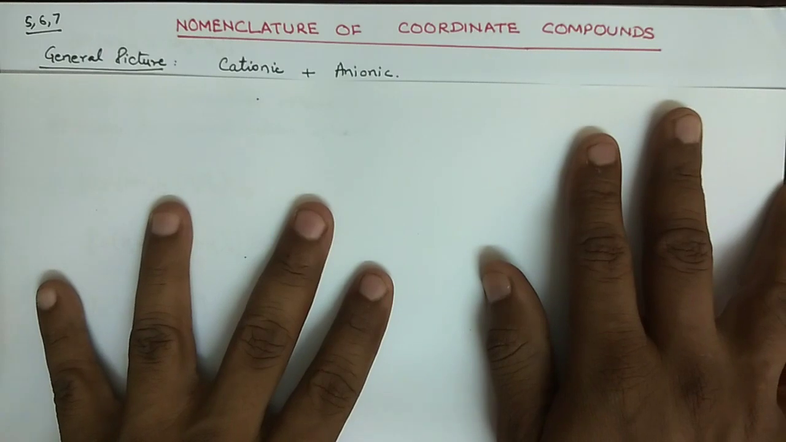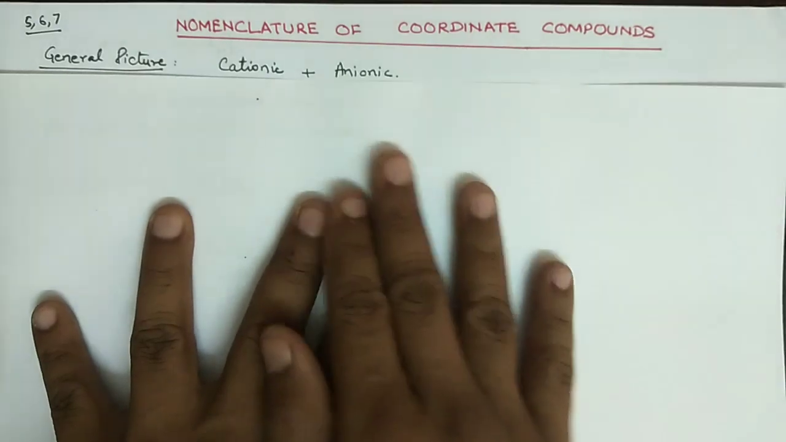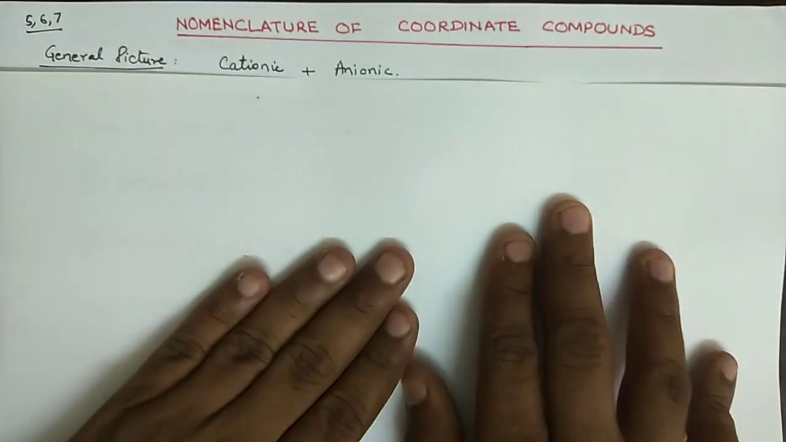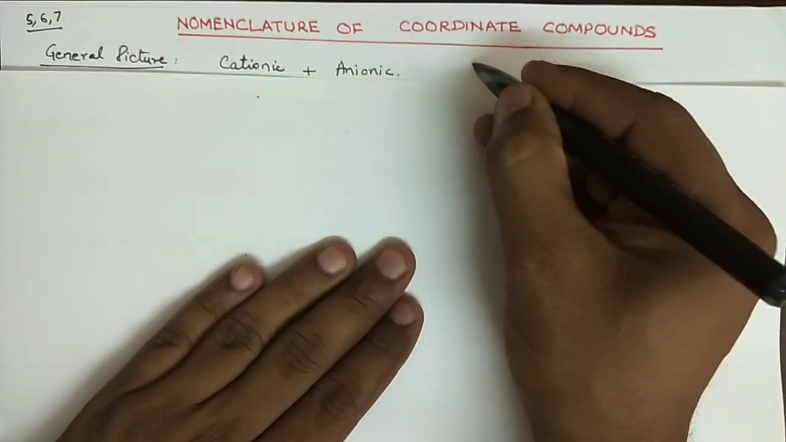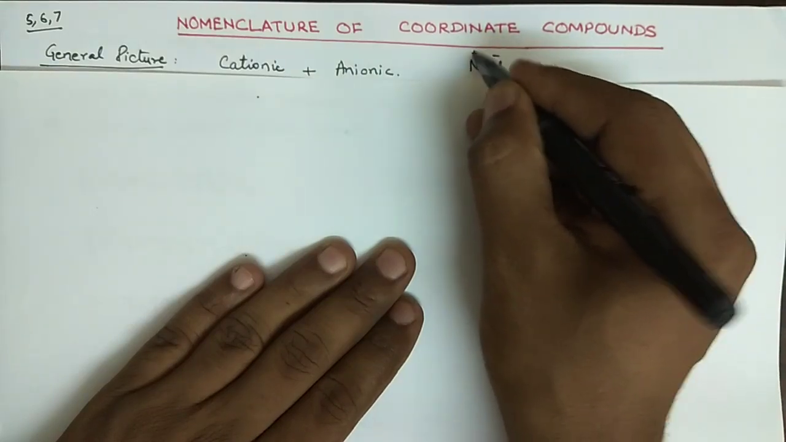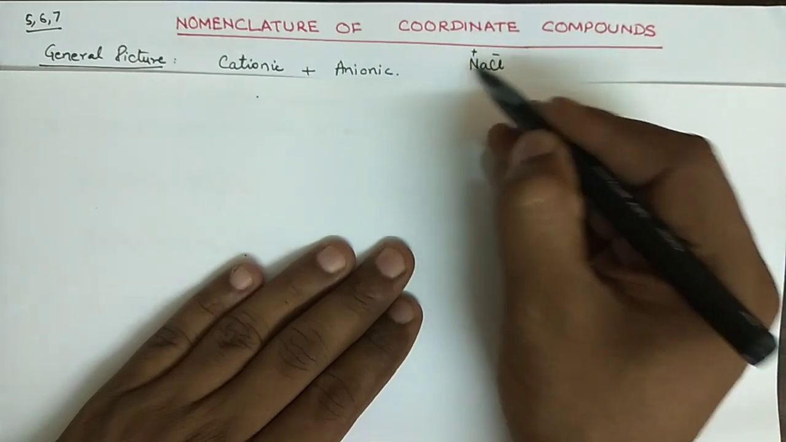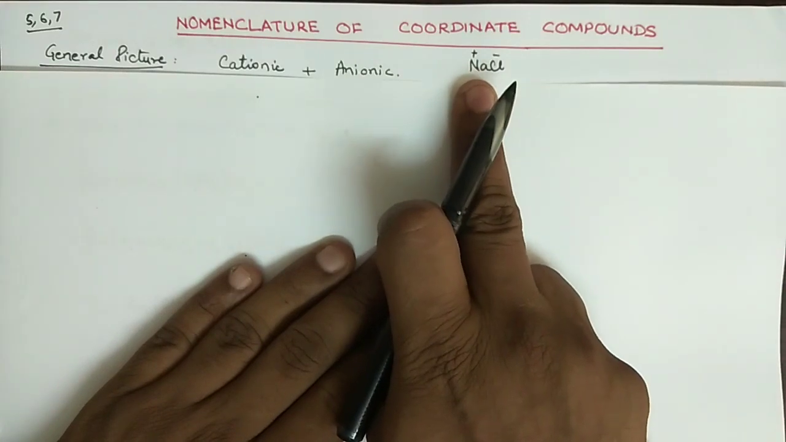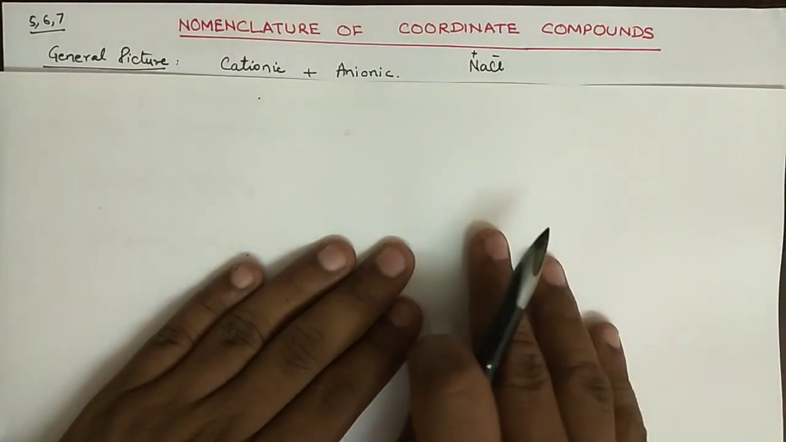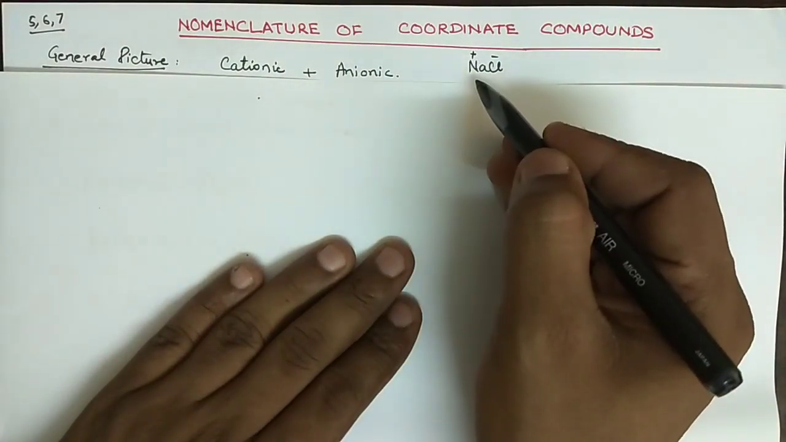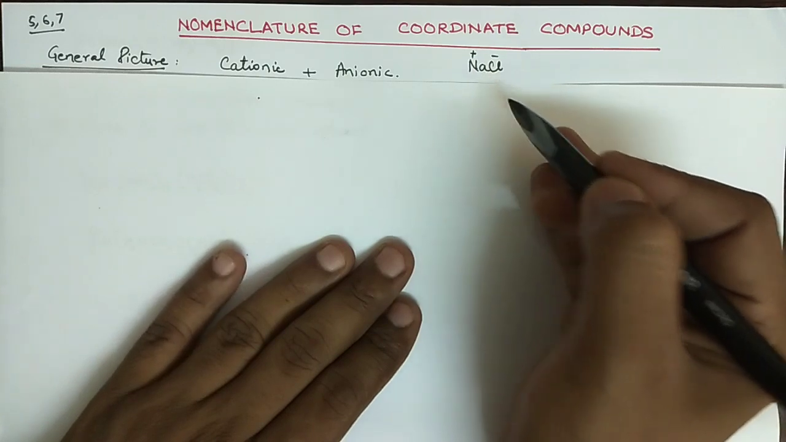Whenever you have to name any coordinate compound, or in general any compound, the basic rule given by the IUPAC is that first you have to write down the cationic name and then the anionic name. For example, you have NaCl, and you always write it as sodium chloride and not as chloride sodium. So always write the cation first and then the anion. And even in formulas, the rule is that you have to write the cationic part first, then the anionic part, right?